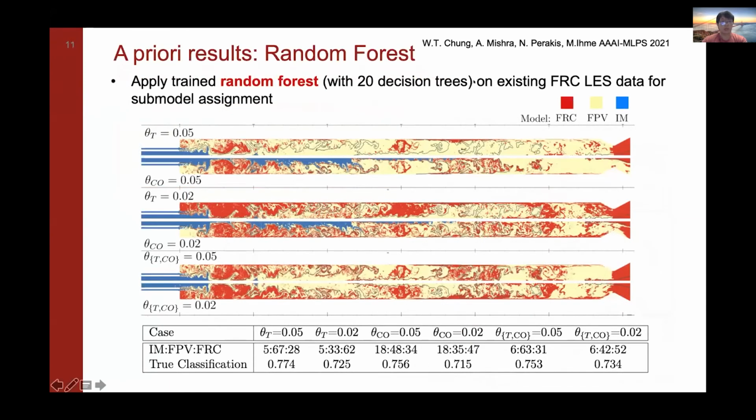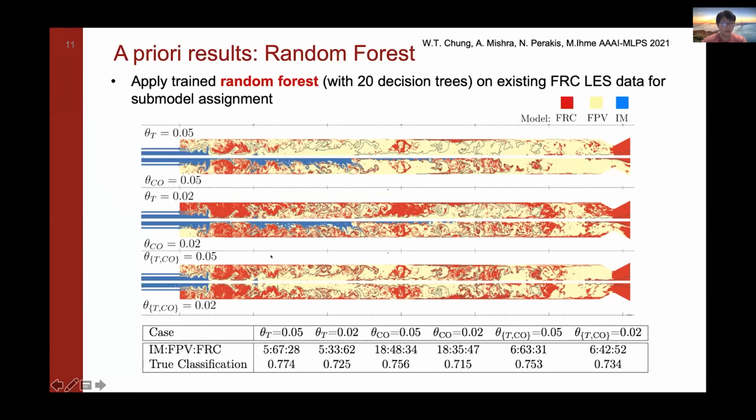So we have some results from our a priori test, which is just by applying our classification algorithm to select models on a single snapshot from an unseen time. We use a random forest with 20 decision trees, and it does a pretty good job. It has a classification accuracy of about 70 to 80%, and it assigns about 30 to 60% in finite rate chemistry.